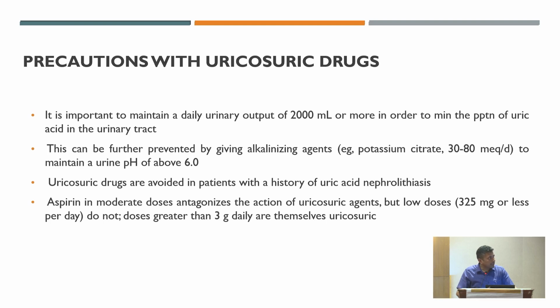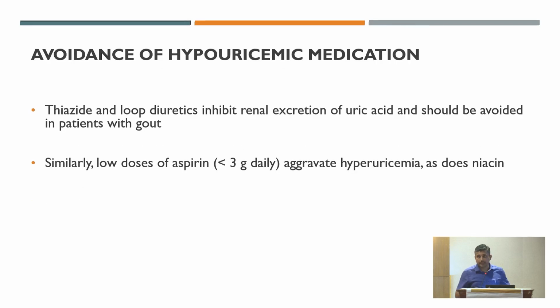And aspirin, as I mentioned, is a uricosuric agent. A dose of more than 3 gram usually has more uricosuric effects. And avoid, as we know, thiazide and loop diuretics, as they inhibit the renal excretion of uric acid, so avoid them in a patient with gout. Then low dose aspirin again aggravates hyperuricemia.